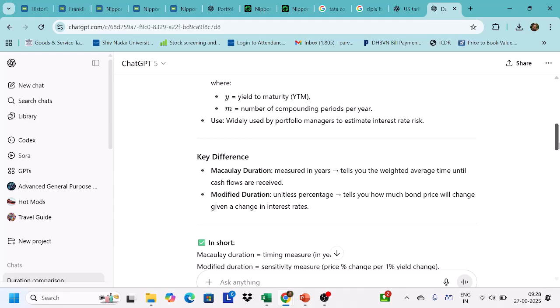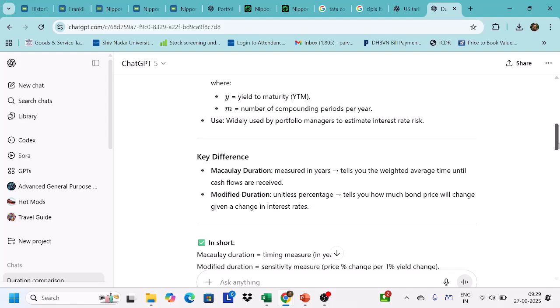So if you look at the modified duration and Macaulay duration here, Macaulay duration is measured in years and tells you the weighted average time until the cash flows are received. So Macaulay duration tells you how long it takes to recover the money you have invested in a bond. Suppose it takes 3 years, then the Macaulay duration is 3 years. If it takes 5 years, the Macaulay duration is 5. So the longer the Macaulay duration, the riskier the bond becomes; it will be more sensitive to interest rate changes.